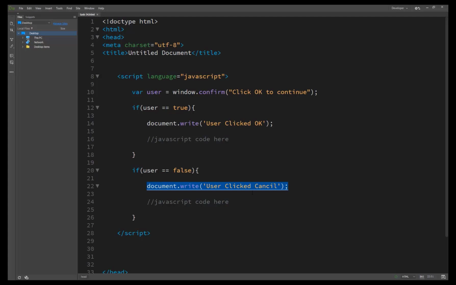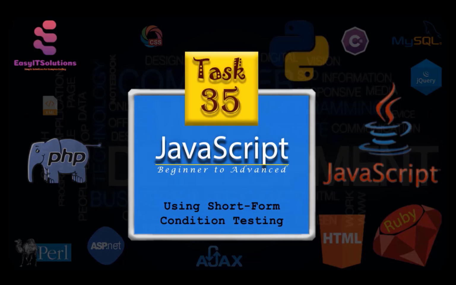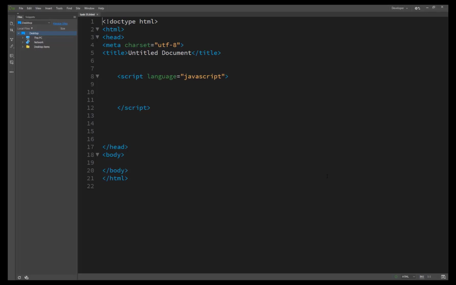So here our task number 34 is complete. Now we are starting our task number 35, using short form condition testing. In the previous lecture we learned how to check a condition using the if statement, but in this lecture we write the code as short form condition testing. JavaScript provides a short form method of testing a condition and then returning a value based on the condition. It's very useful when you want to assign a value to a variable. If the condition is true, it gets one value, otherwise it gets another value.